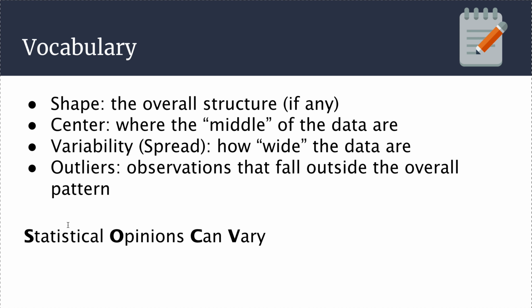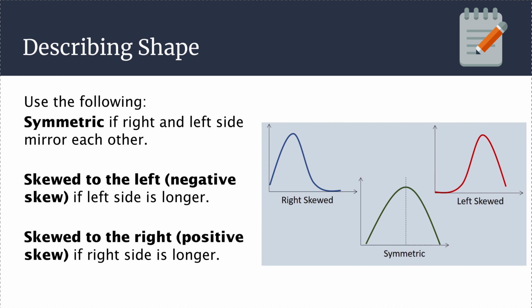Some people use this little acronym, statistical opinions can vary, to remember the four things they need. Statistical opinions can vary, SOCV: shape, outliers, center, variability. I like SCVO because that's better for the order of how you describe things. Start with the shape, then the center, then the variability, and then any outliers that you might observe in the observations. I also, since we live in Santa Clara Valley, think SCV, Santa Clara Valley, to remember the order of the first three. And then outliers are the ones that don't fit that SCV mnemonic.